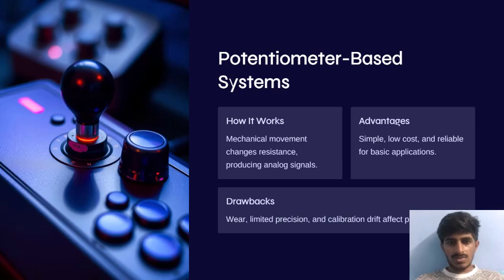Let's see how a joystick works. The working principle is that mechanical movement changes the resistance, producing an analog signal. Advantages: simple, low cost, and reliable for basic applications. Drawbacks: it has very limited precision, and it has low accuracy, which affects the drift of the events.